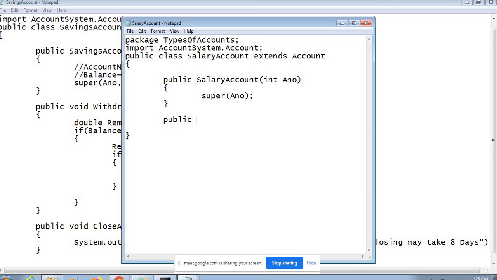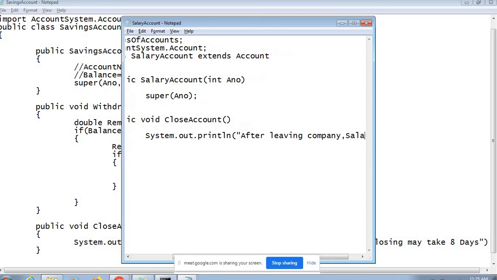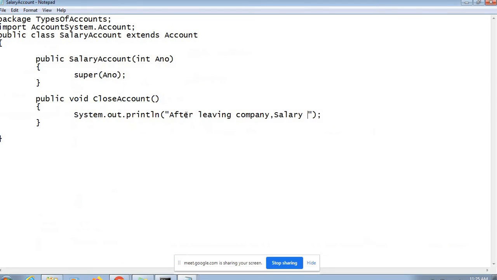There is no compulsion on overriding it, but there is one very important capability missed, that is close account, that you have to provide. So public void closeAccount. So again, overriding becomes compulsory for this child class as well. So I'll say System.out.println, after leaving the company salary account would be closed. Right, this is how it will be implemented.